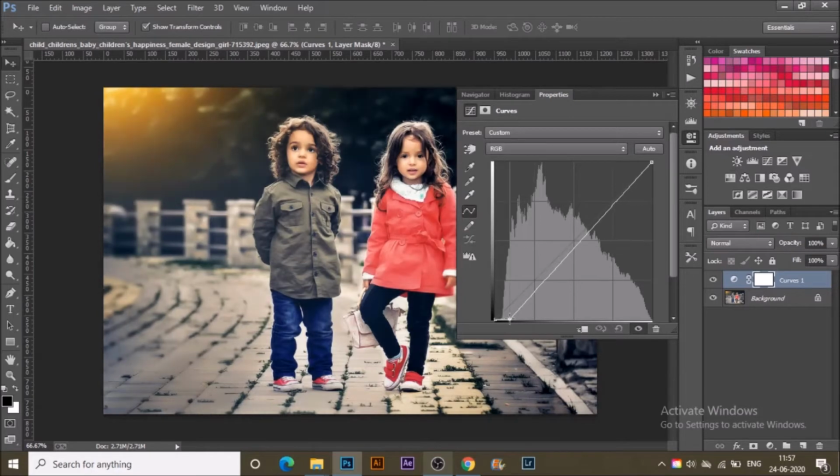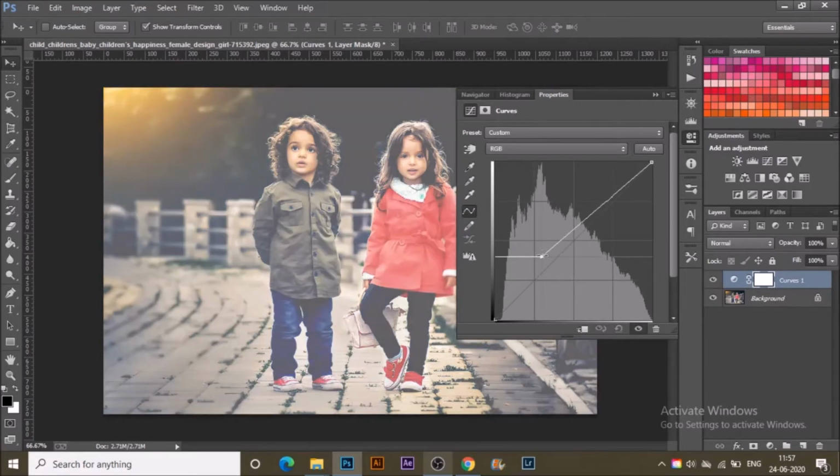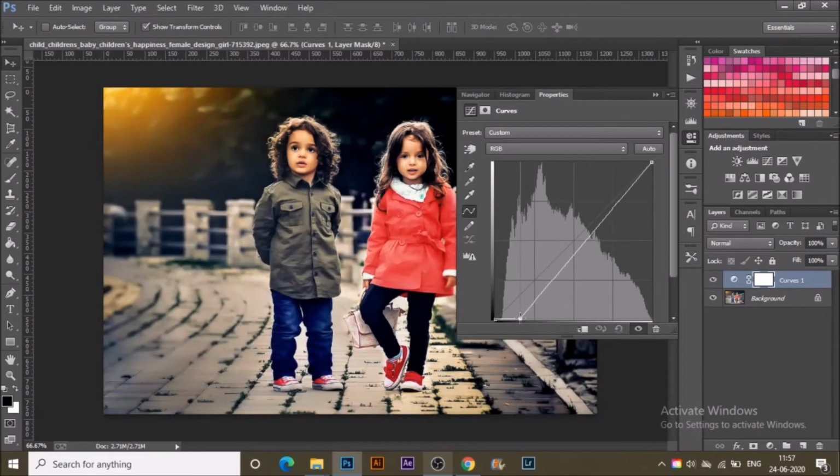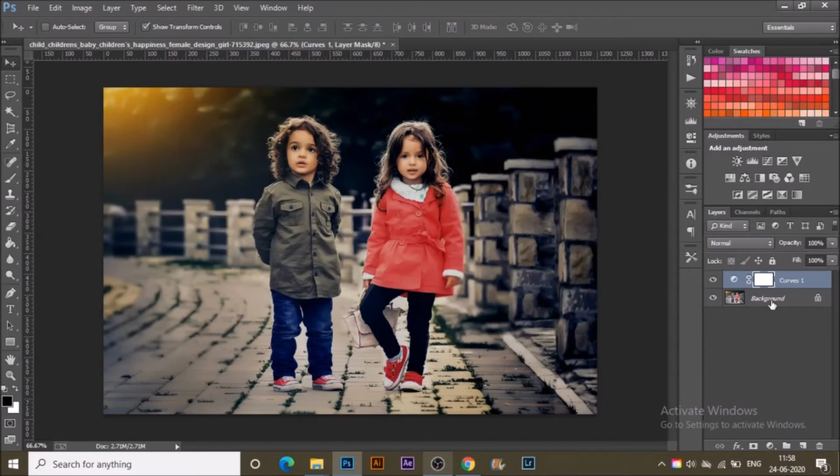If I drag this side, it increases the blacks in our photograph, and if we go the other way, you can see it's going to gray. So I don't want that, I'll just keep it over here. And with the white side, if I drag that bar towards the center, you can see it's decreasing, and I kind of like this look of the photograph right now.